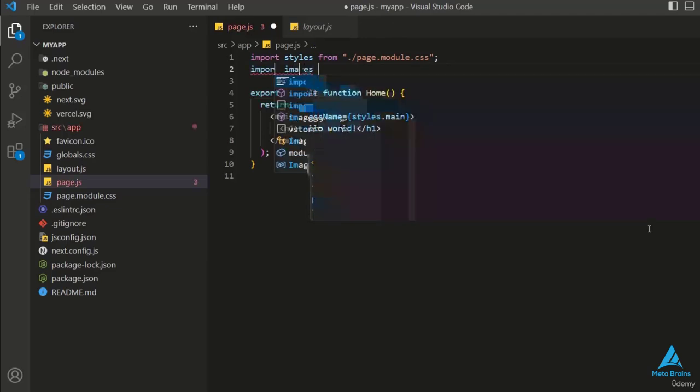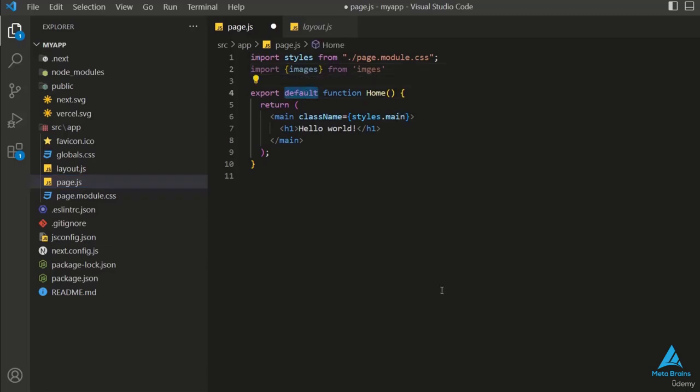So I'll write import here, whatever I have to import. So here I'll import images from the images folder. Now this line indicates that whatever we are importing, we are exporting it as default. So default export means that we are importing a specific single value from the module. In comparison, if I have to import images as named exports, then I'll use brackets like this and they will become my named and normal exports.